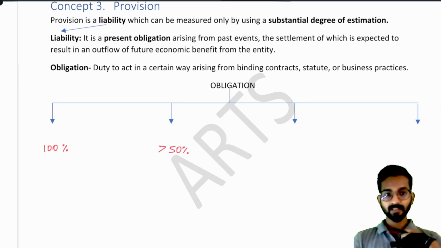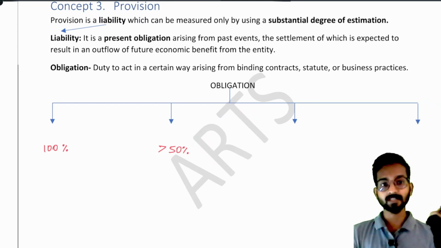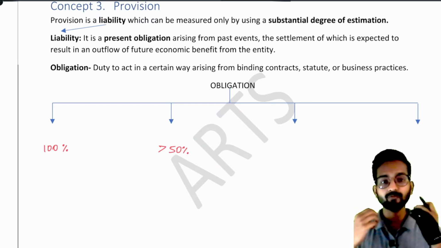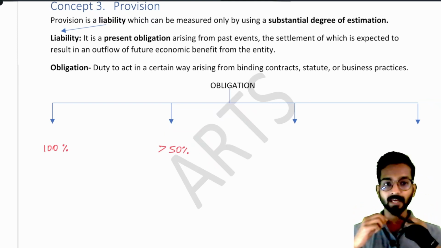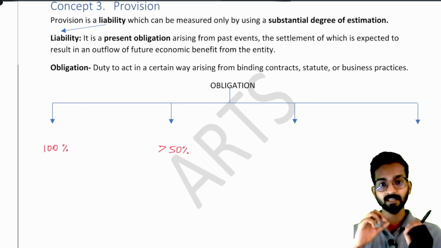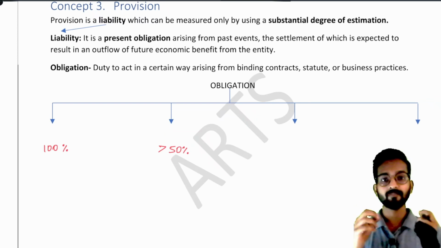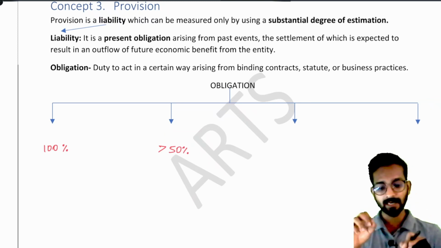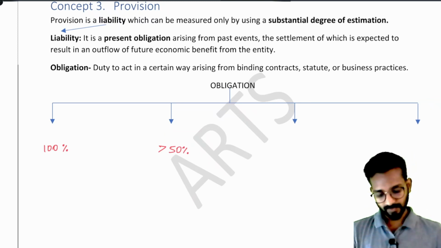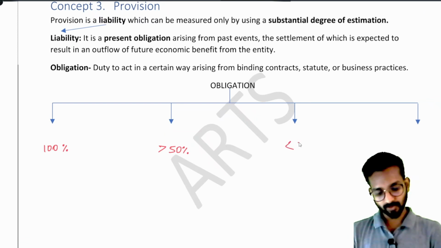If I win the case, then it is no problem. But suppose there is a chance of more than 50 to 60%, or say 70%, that we might have to make the payment. It means we have an obligation, a duty on us where we are supposed to pay the money. There is more than 50% chance that we will lose the case. That is what we are talking about. There can be chances more than 50%, and you will say, sir, there can be chances less than 50%. Very good, chances can be less than 50% also.